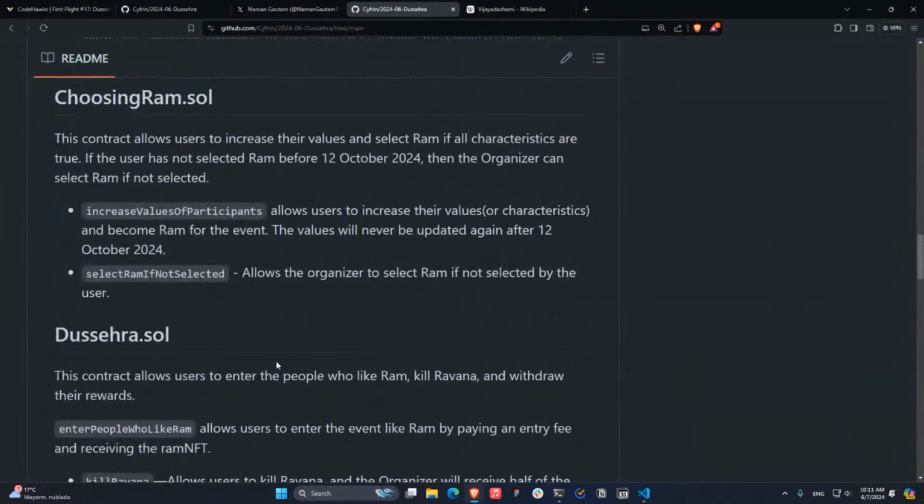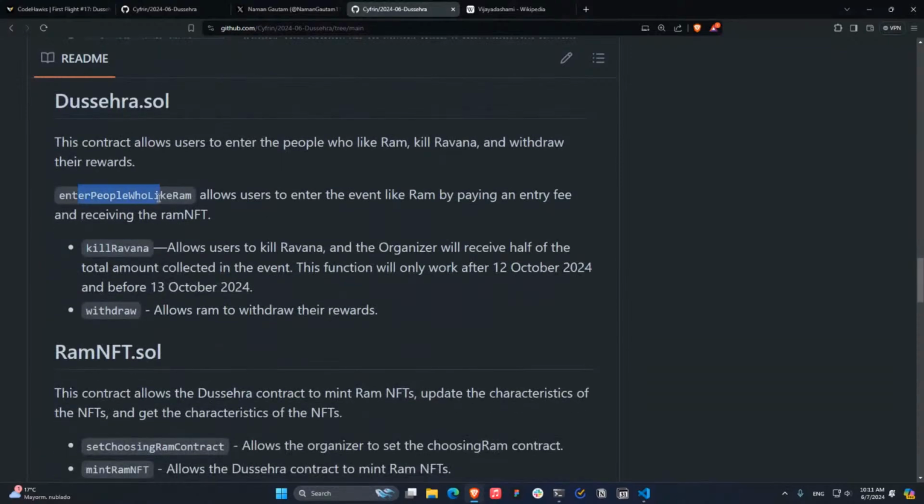Let's go over here. Okay, the Dussehra.sol, sorry. EnterPeopleWhoLikeRam allows users to enter the event by paying an entry fee and receiving the Ram NFT. The killRavana function allows users to kill Ravana, and the organizer will receive half of the total amount collected in the event. This function will only work after 12 October 2024 and before 13 October 2024. And the withdraw function allows Ram to withdraw their rewards.